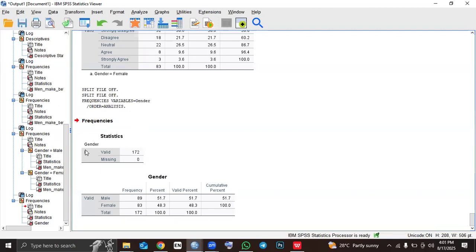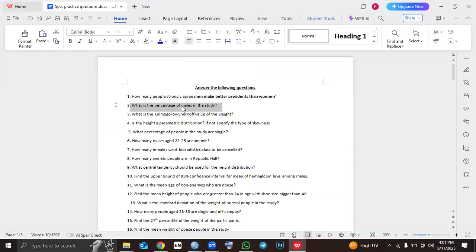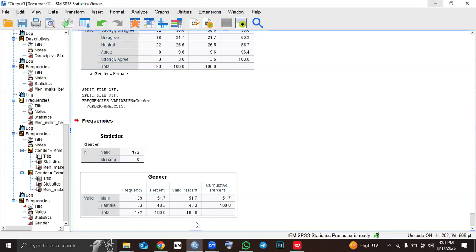After we click OK, we have our frequencies here. So the total number of people in the population is 172. This is a summary, and this is the gender distribution. And the question was asking, what is the percentage of males in the study? So we come to our valid percent. Then we come to males. Their intersection is 51.7. We put in 51.7%. Very simple, very easy.